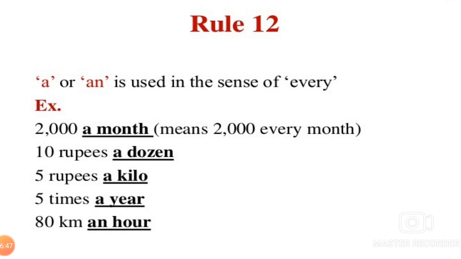Say 2000 a month means 2000 every month.